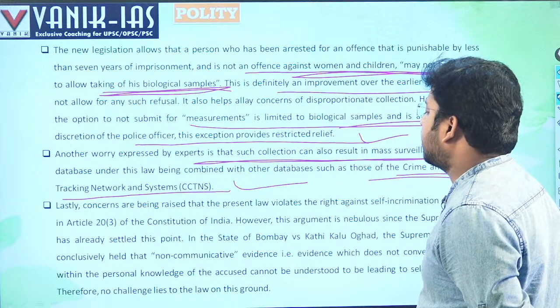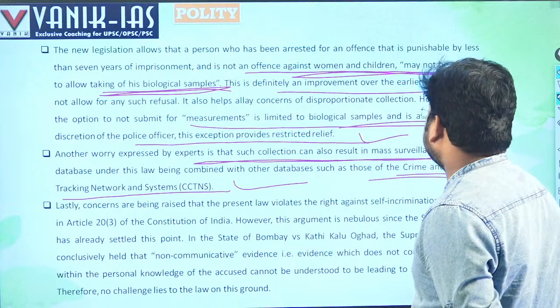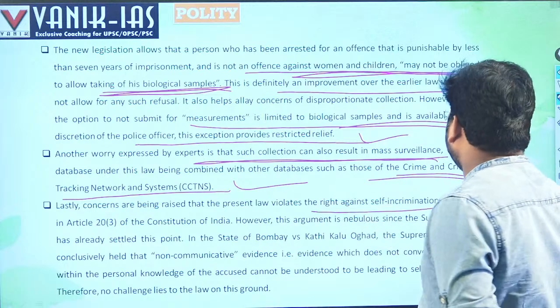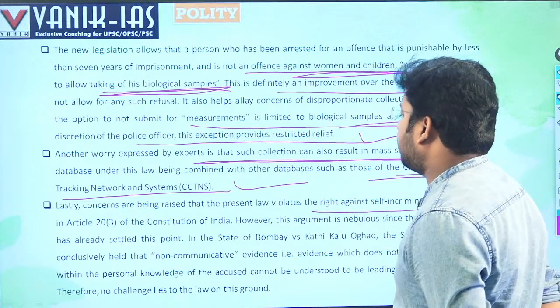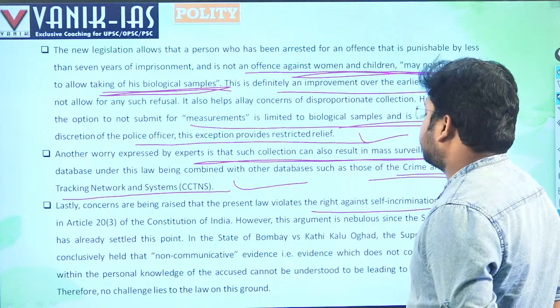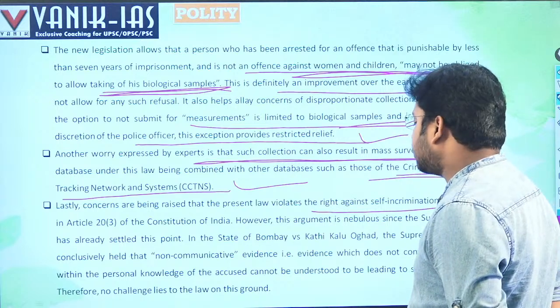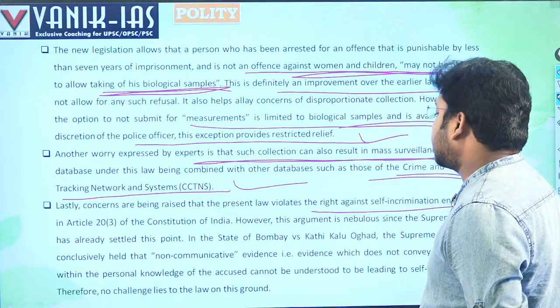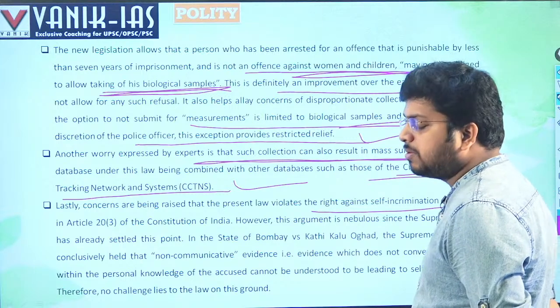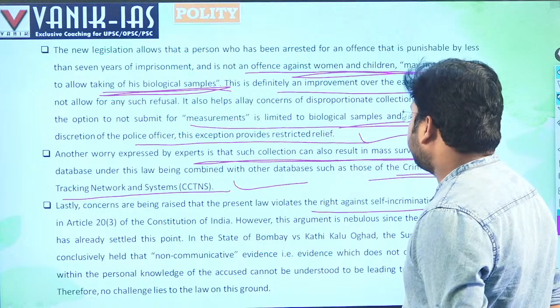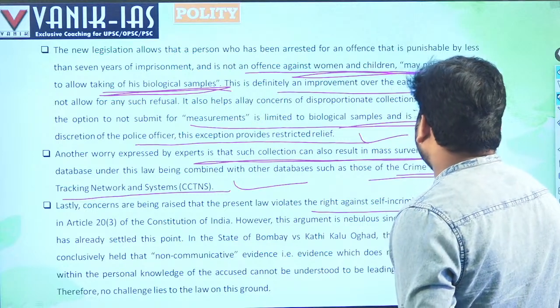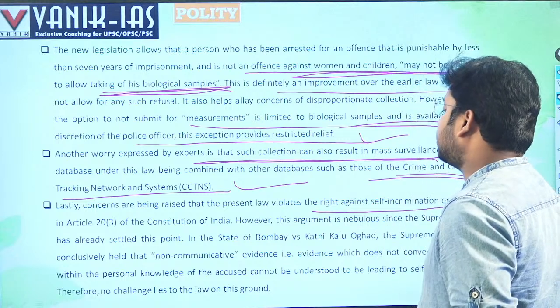Lastly, concerns are being raised that the present law violates the right against self-incrimination enshrined in Article 20(3) of the Constitution of India. Self-incrimination means giving evidence in support of or against oneself, right? That is self-incrimination, or forcing you to give evidence against yourself. However, this argument is nebulous since the Supreme Court has already settled the point.